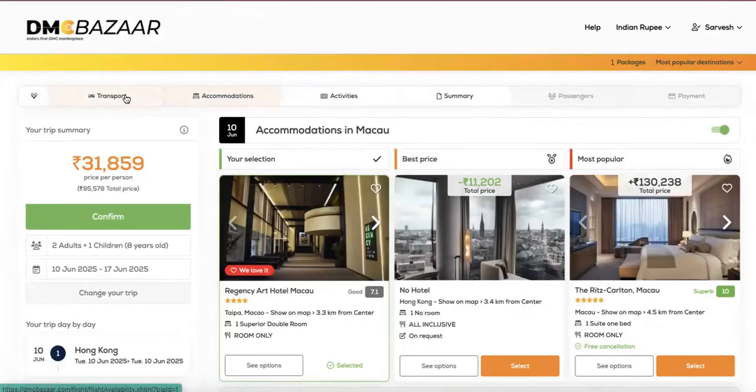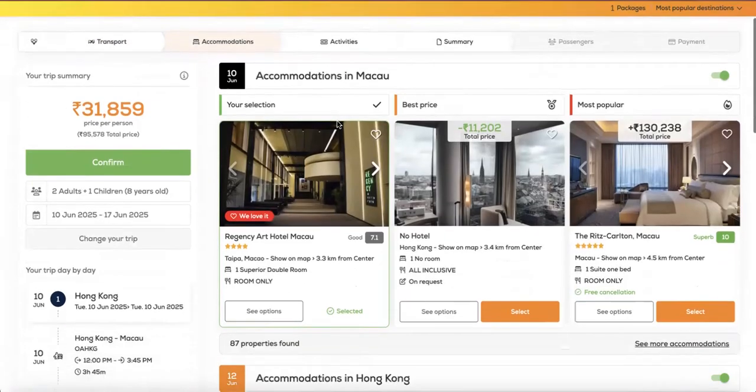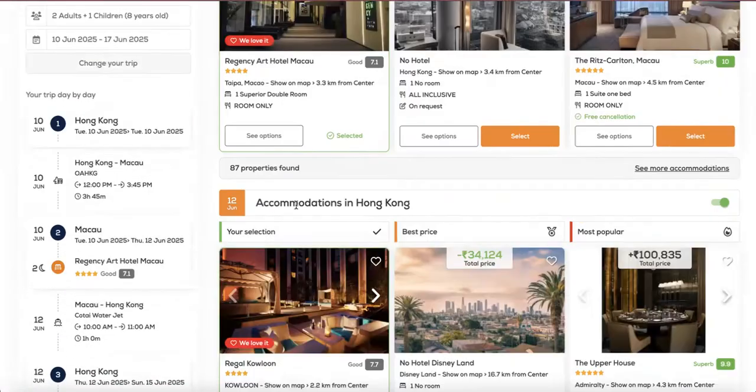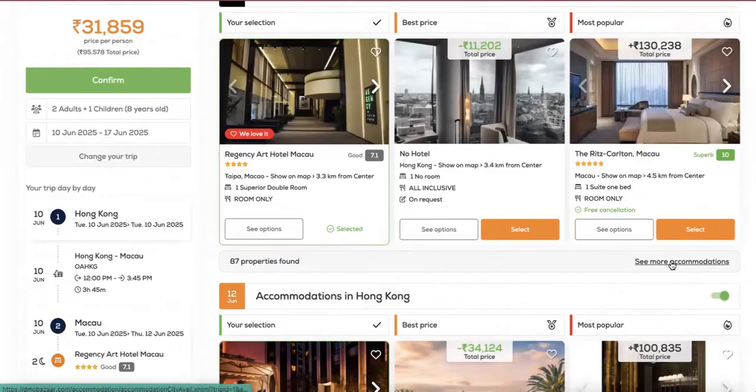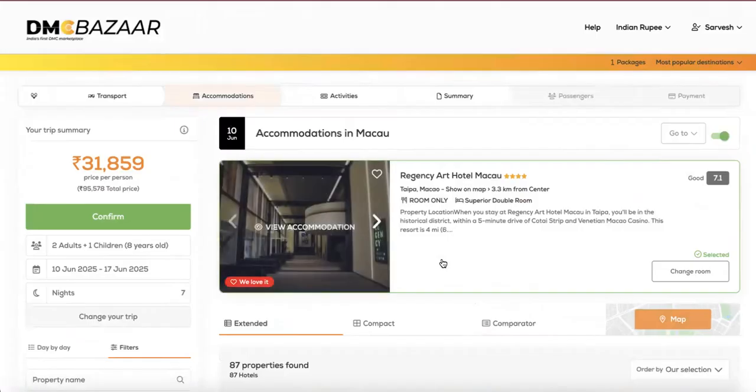Transportation intercity has been completed. Next, the system moves to accommodation. 10th June, it picks up Macau, followed by Hong Kong, followed by Disneyland. Feel free to see more accommodation from here and let the system guide you on your preferred property.